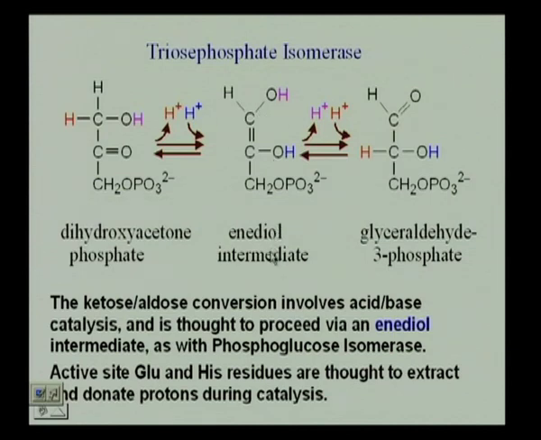When we are talking of the triose phosphate isomerase, we are talking of this equilibrium. The equilibrium will shift to the left side, but with the removal of glyceraldehyde 3-phosphate, there will be more formation of glyceraldehyde 3-phosphate that will eventually be used in the other steps of glycolysis.